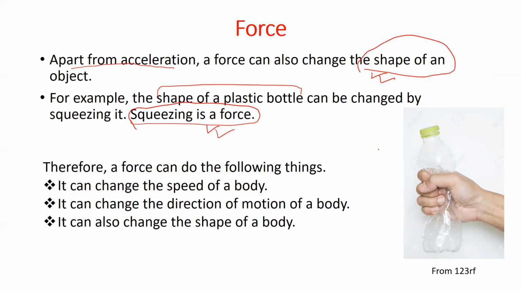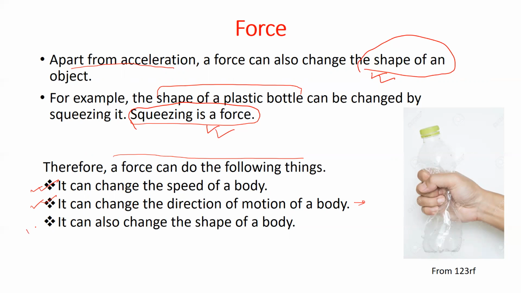So, to summarize, what can a force do? Force can change the speed of an object. It can increase the speed of an object or it can decrease the speed of an object. It can change the direction of motion. Force can also change the direction of motion of an object, which we have seen in the case of the ball.